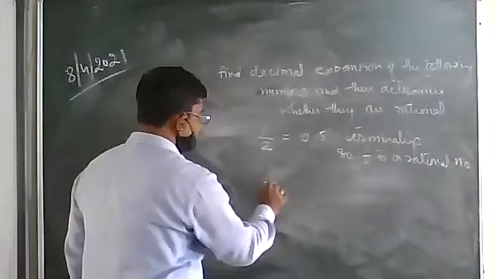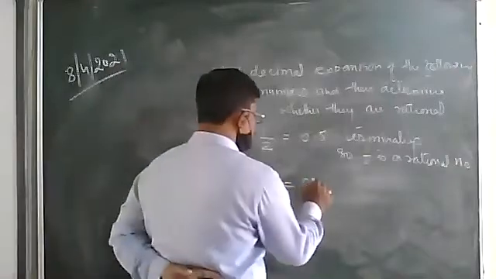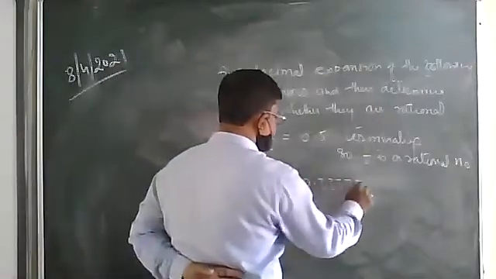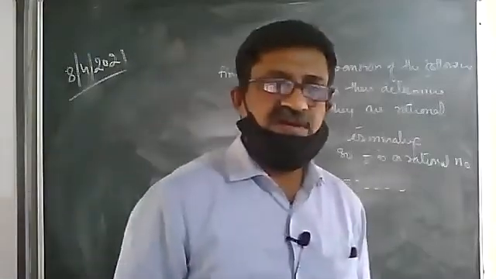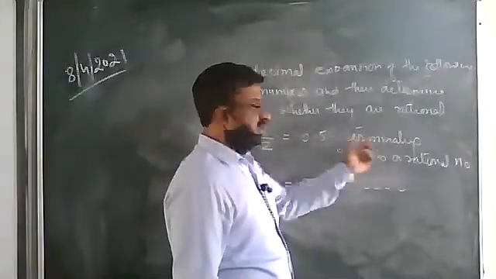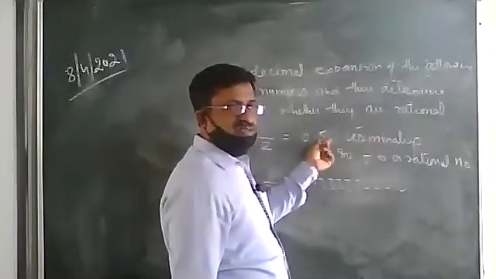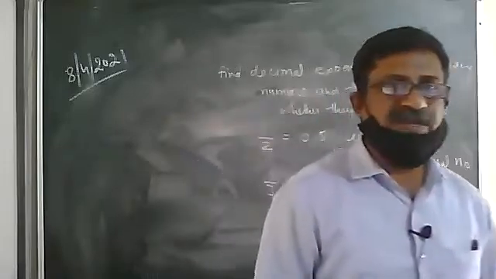We'll take 1 by 3. 1 by 3 is 0.33333 continuously goes on. When you divide 1 by 3, it never ends. This number is not terminated, this is not ended. This one was ended, but this was not ended. This 3 is coming so many times.